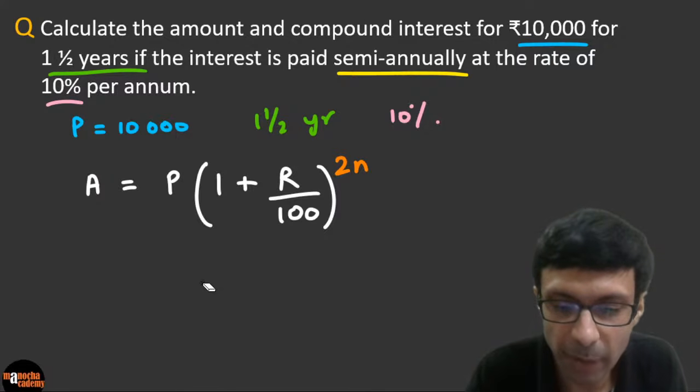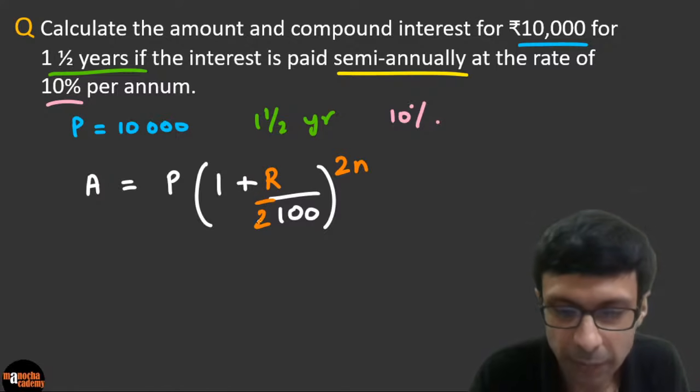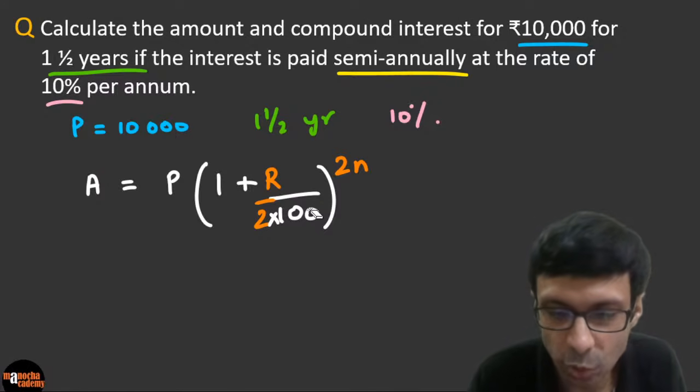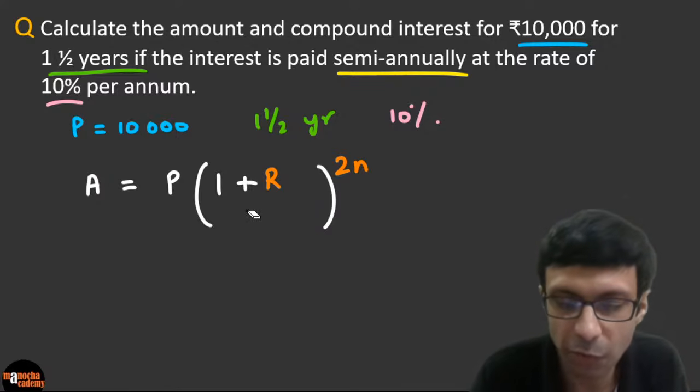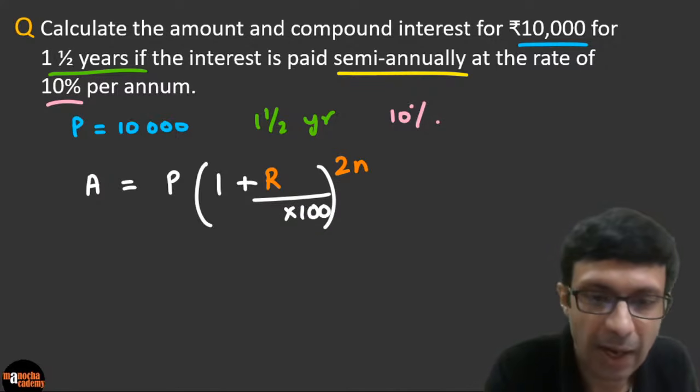It's basically going to become r by 2. Instead of r, please make it r divided by 2, okay? Multiplied by 100. So don't make it 200, just remember it like r by 2 times 100. Let me write it clearly here for you. So r by 2 times 100.